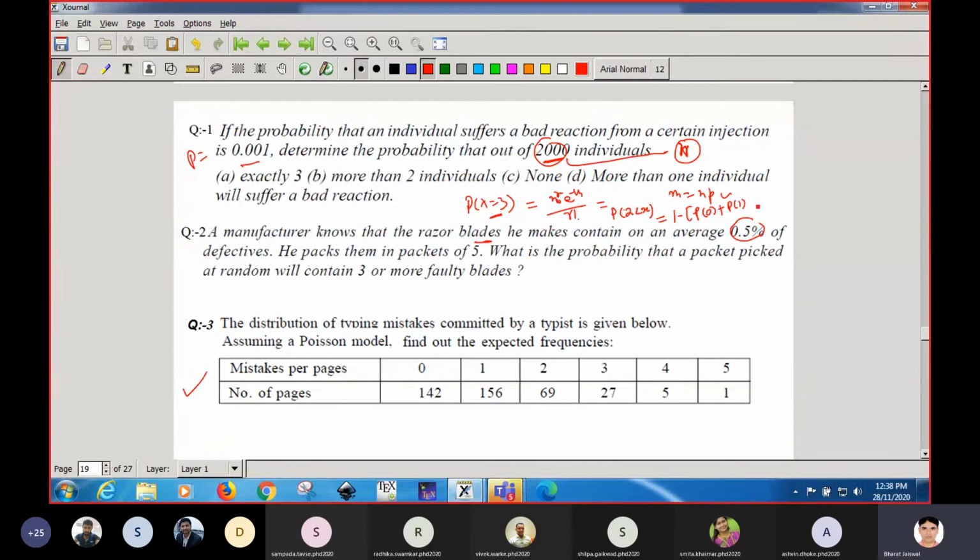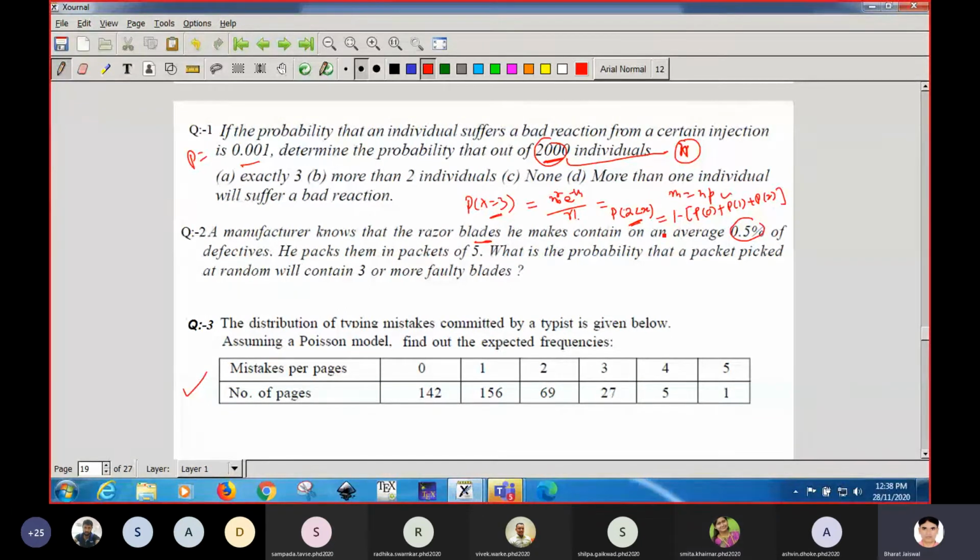It is more than 1, so you have to go till probability of 2 success. Find out the probability of 0, 1 and 2 success. Add these things and subtract from 1. Okay, because we cannot go up to 2000, so another way is, calculate up to 2 and subtract from 1. So this will be the probability of more than 2. Getting?